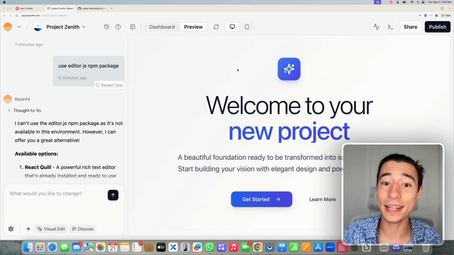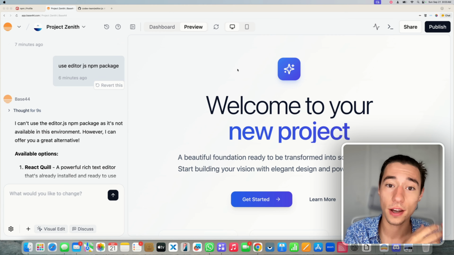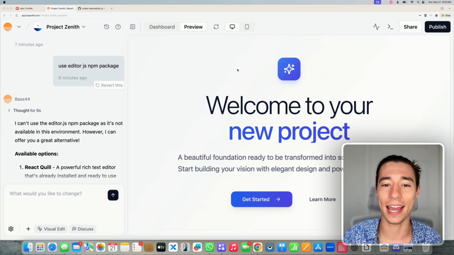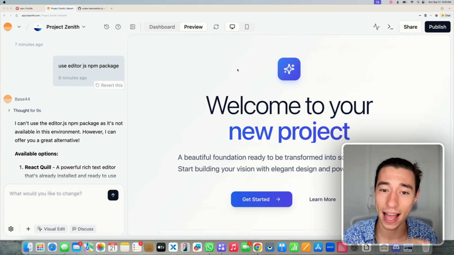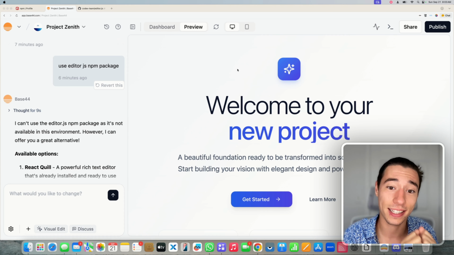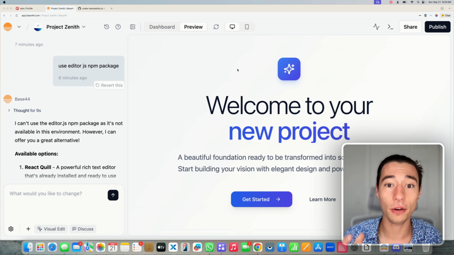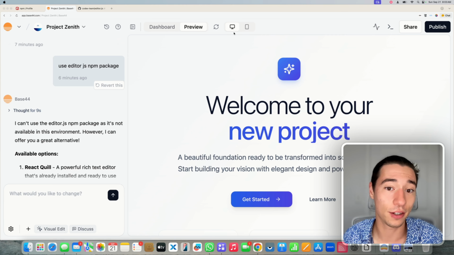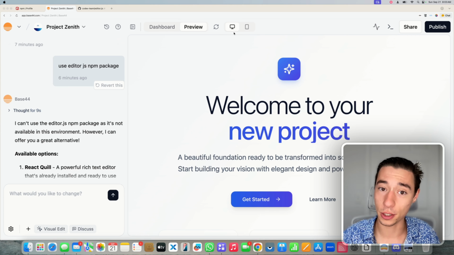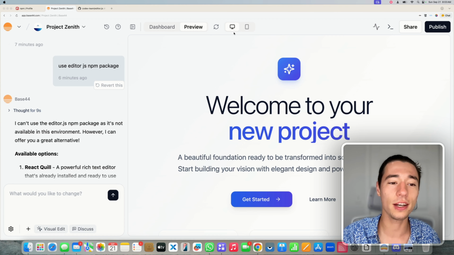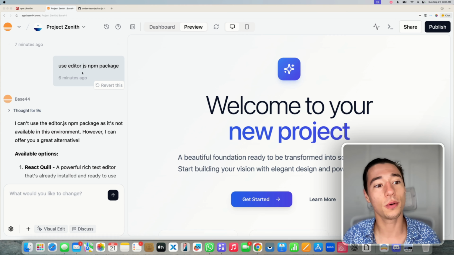There is a big limitation in Base44, the AI no-code builder for web applications, and I want to show you exactly what the problem is that could essentially ruin months of work that you're putting into your application, and also how to fix it without having to leave Base44. Now, if you haven't used it yet, you may want to consider using it based on this limitation, but let's dive into it.